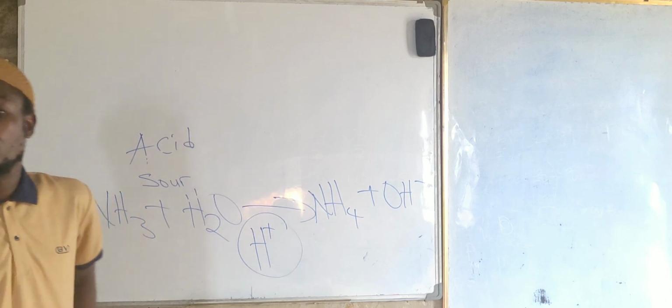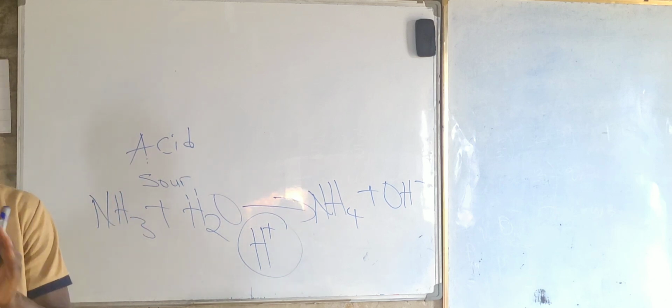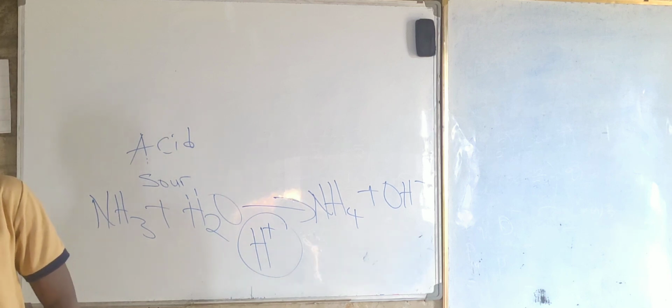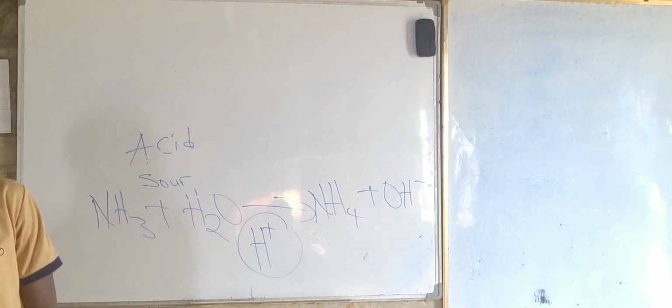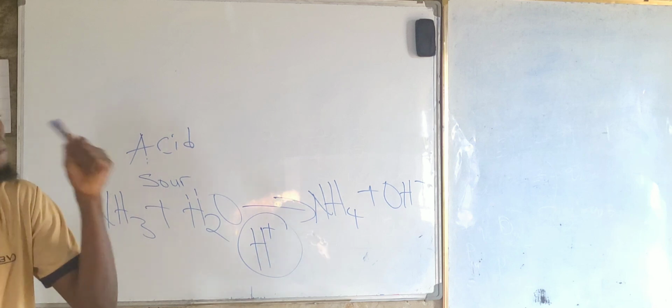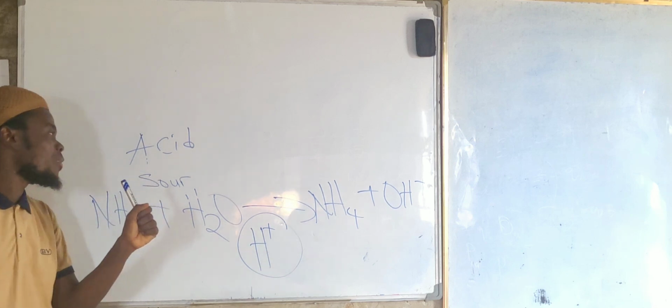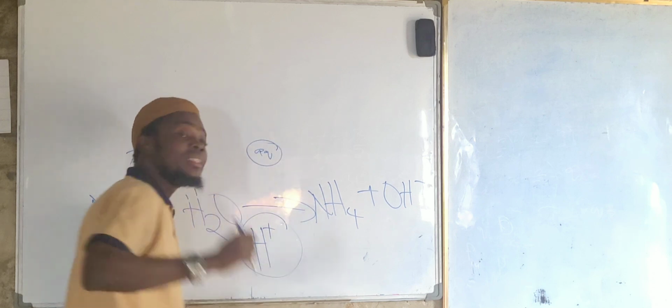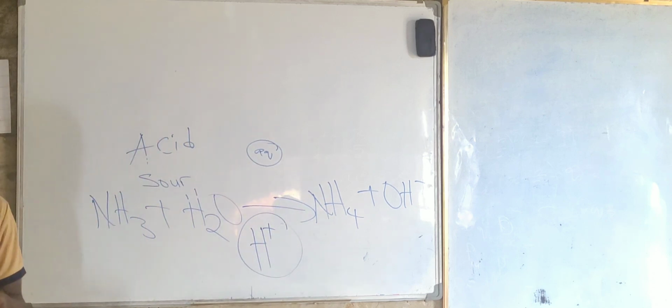We have saturated solution, unsaturated solution, and supersaturated solution. But whenever we see aq, that means the solvent there is water.